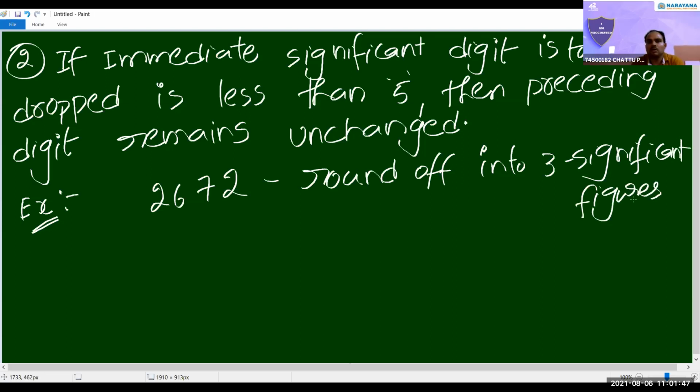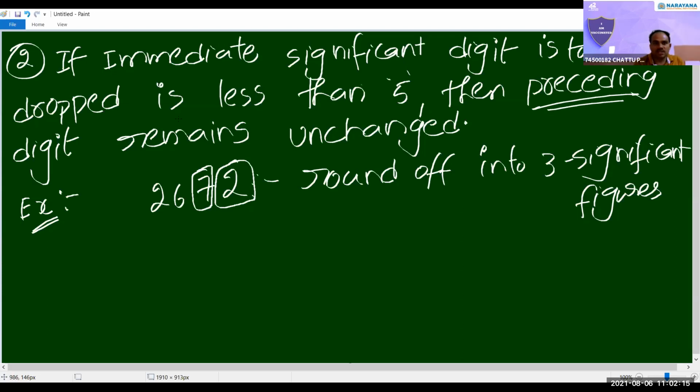2670, sir. Yeah. See, if immediate significant digit, the digit which we are going to drop, that we can call immediate significant digit. The previous digit we can call preceding digit. Here 2 is the immediate significant digit, 7 is the preceding digit. I forgot to tell in the previous case also.